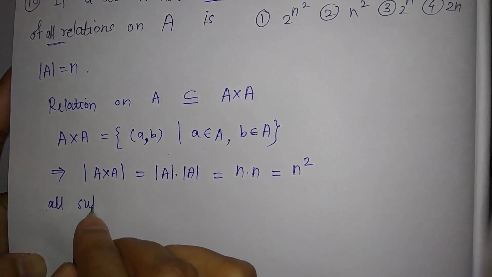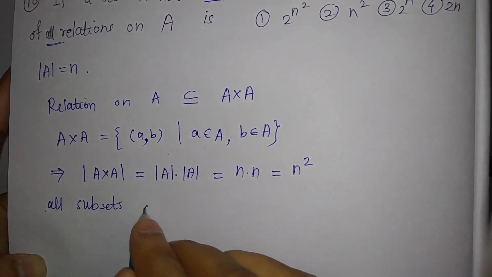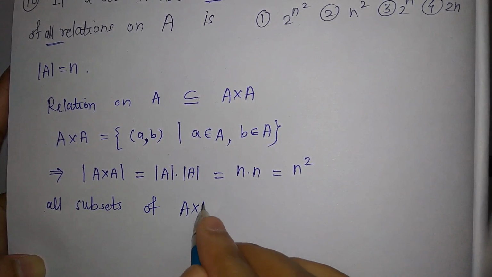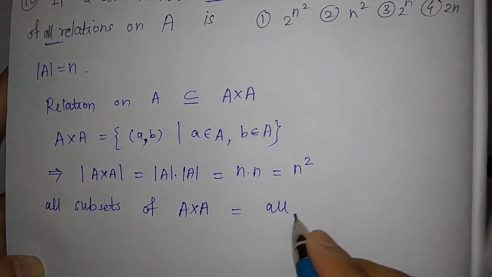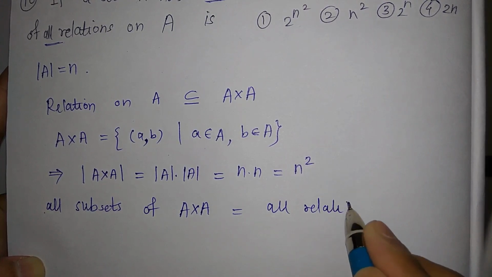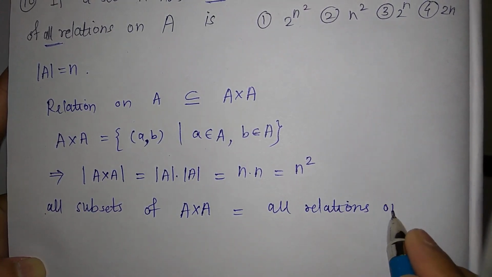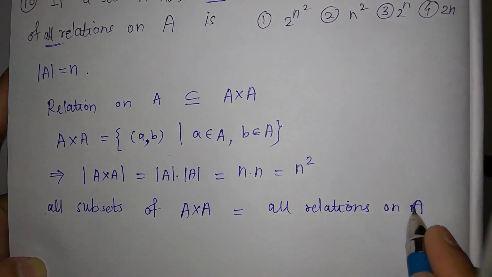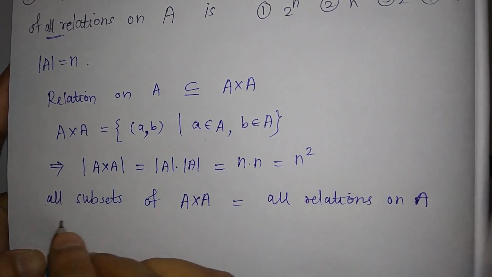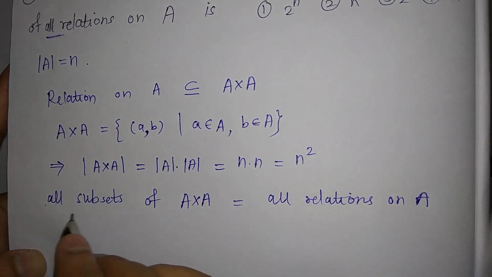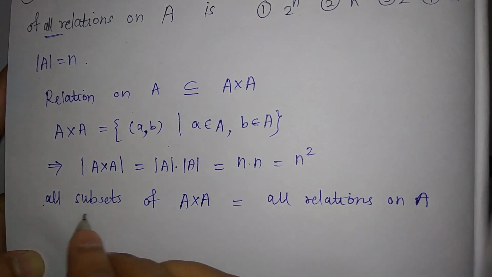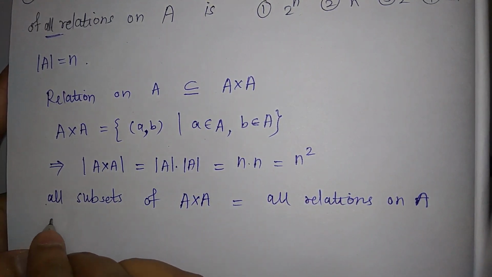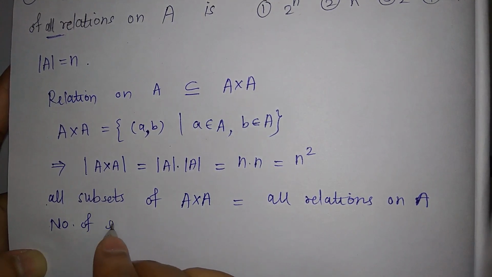So all subsets of A cross A will be same as all relations on set A. So here you just find out the number of subsets, that is all subsets of this A cross A.